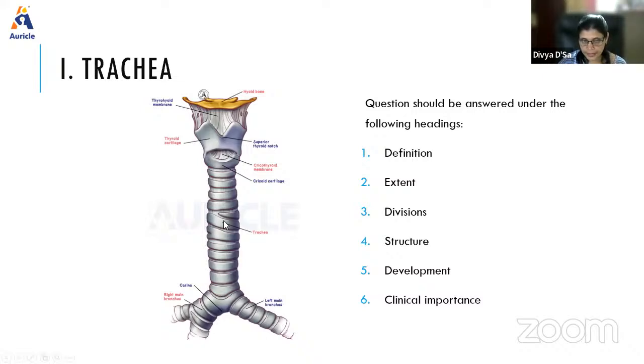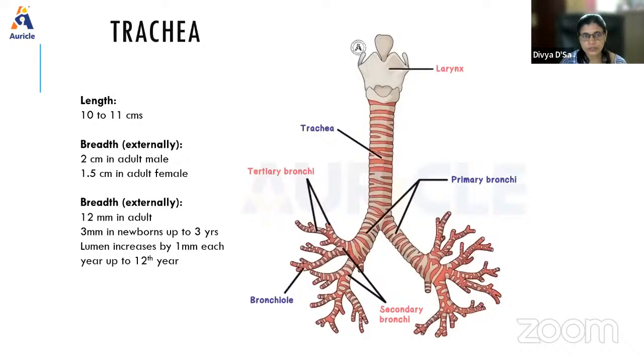Here, the trachea lies in the median plane, except near the termination, where it is slightly deviated to the right side. That is mainly because of the pressure from the arch of the aorta. It measures about 10 to 11 centimeters in length, with an external breadth of 2 centimeters in adults and 1.5 centimeters in females.